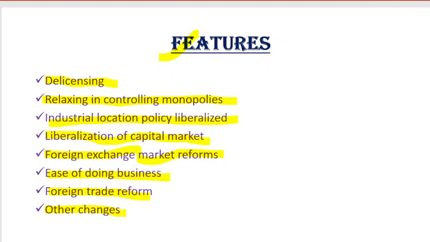Even if any problem comes, then RBI can directly take action against that particular commercial bank. So this way, these other changes, financial reforms, have been introduced. So liberalization has helped in deregulating all the restrictions to ease. The purpose is ease of doing business.